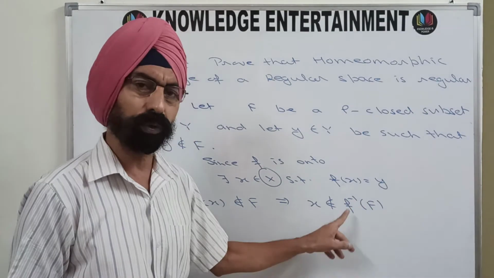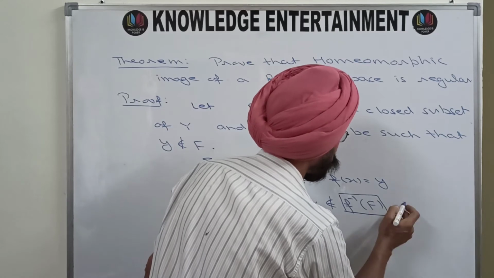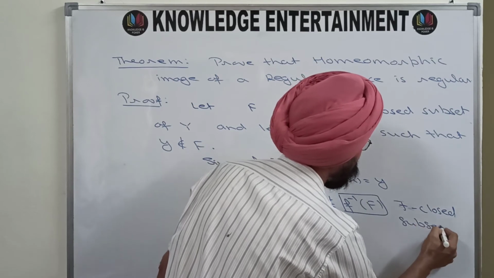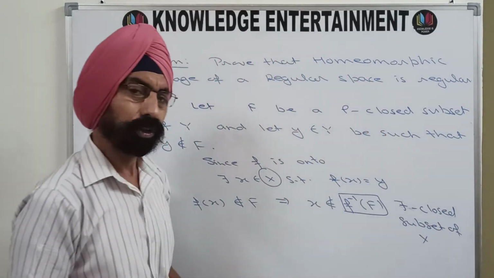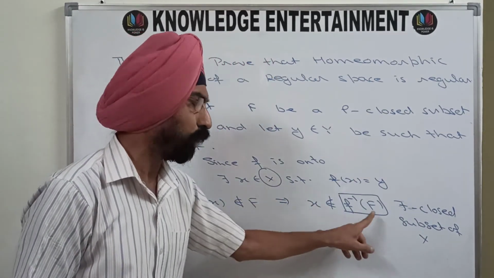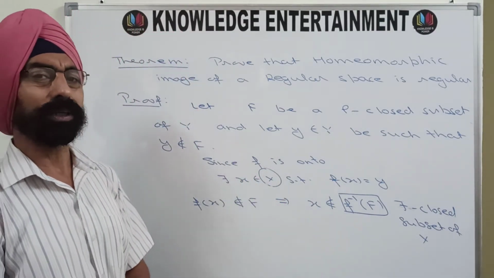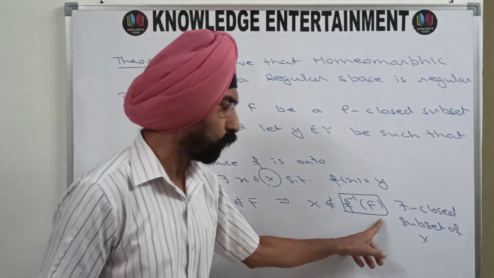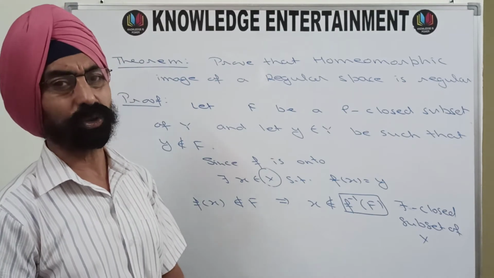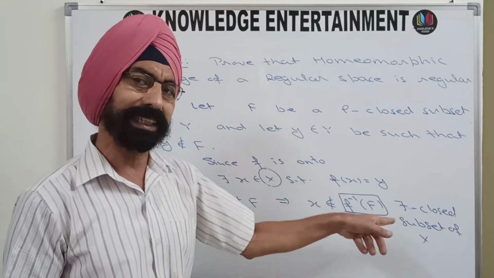So f inverse of F is a tau-closed subset of X. So you have a tau-closed subset of X and a point of X not belonging to it, and the space X is given to be regular. If in a regular space there is a closed set and a point which does not belong to that closed set, then there must exist two open sets G and H, G containing this point, H covering this set, and G intersection H is phi.